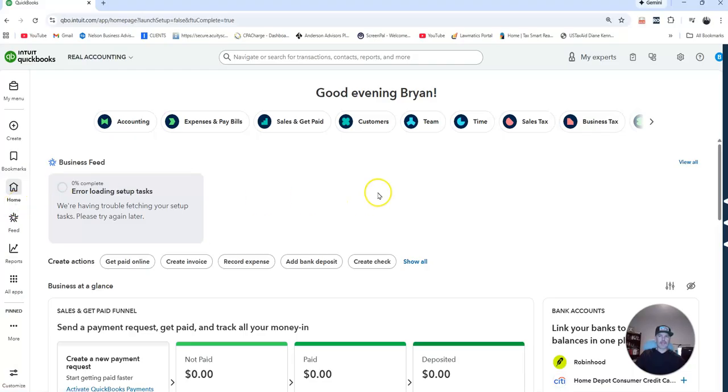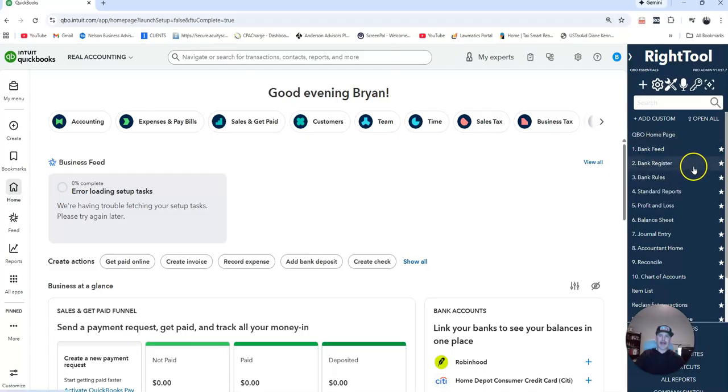One thing that I would recommend, it's something that we do, is we have an add-on that we go through, Right Tools. They have a free version and a paid version. We use the paid version, but I'd probably highly recommend that you just get the free version. What it does is it tries to simplify all the things over here into a quick bar over here. So that's kind of what I'm used to right now. But anything that we have through Right Tools, you're eventually going to be able to find over here.